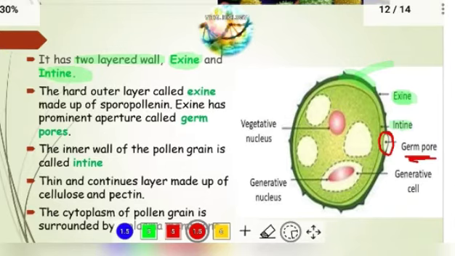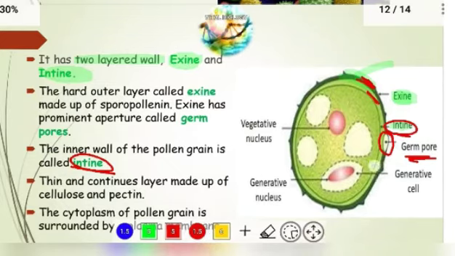Next, let us go to the inner wall of the pollen grain. Here you can observe the second layer. The first one is dark green and the second one is light green. That is the inner layer of the pollen grain, called intine. Intine is a thin and continuous layer made up of cellulose and pectin. It is a thin layer when compared to the exine, which is the outermost layer.